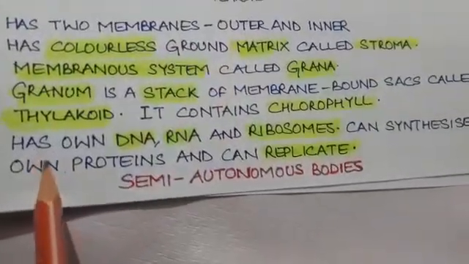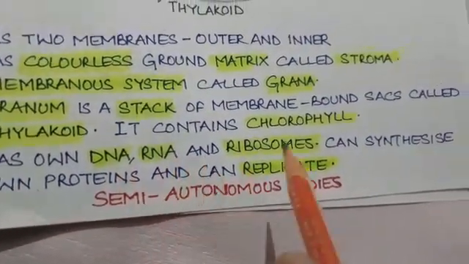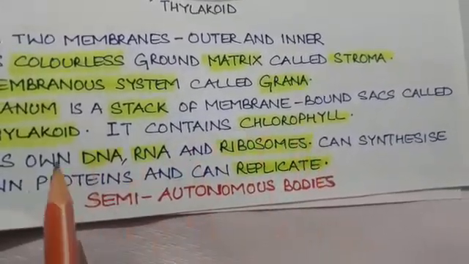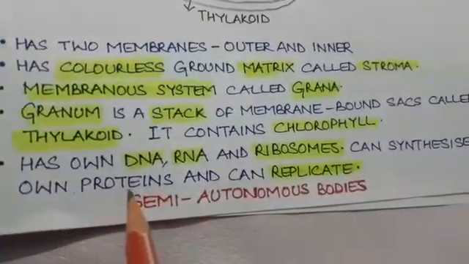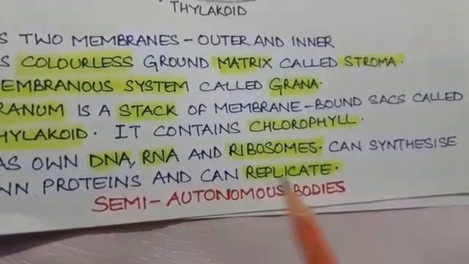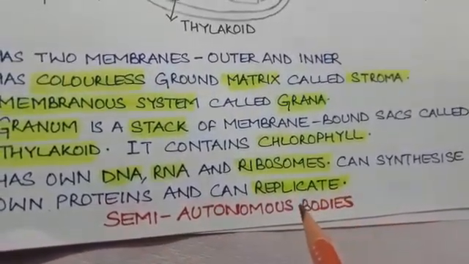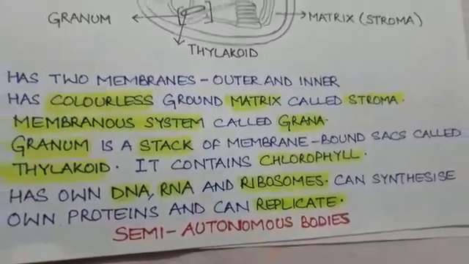Plastids also have their own DNA, RNA and ribosomes. Since they have these three substances in them, they can also synthesize their own proteins and replicate on their own. That is why they are also called semi-autonomous bodies. It means two cell organelles are semi-autonomous. Number one, mitochondria, and number two, plastids.